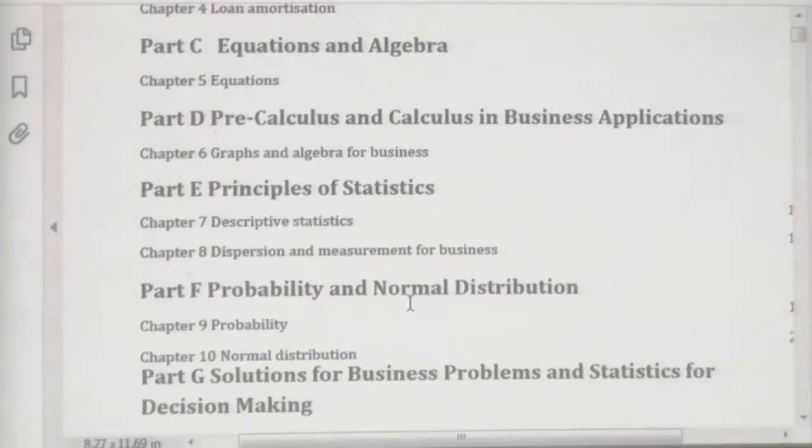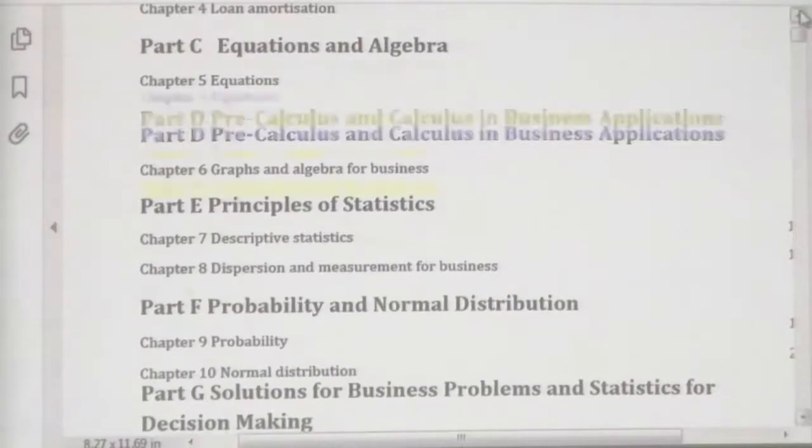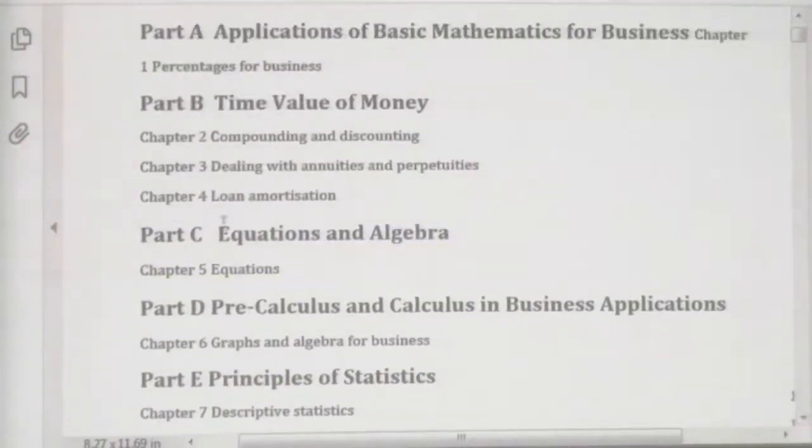Otherwise, don't read page by page, spending day by day, right? You should have a plan to read these chapters. When you read chapters 7, 8, 9, 10, you have to read them together. That is, you have to read continuously, right? First read 7, then read 8, then read 9, then read 10. During this period, don't read any other chapters. Just read only 7 to 10. While you are learning only time value of money, only read those 3 chapters, right? Thereafter go for the others. That's why you have part B separately, part C separately in your syllabus, likewise.